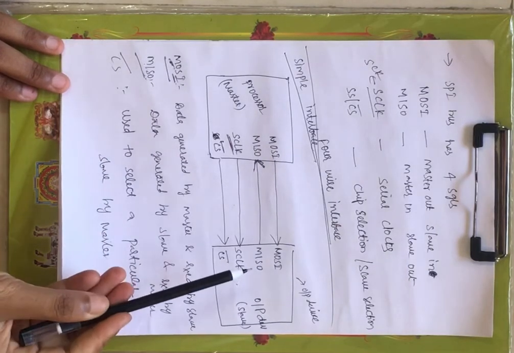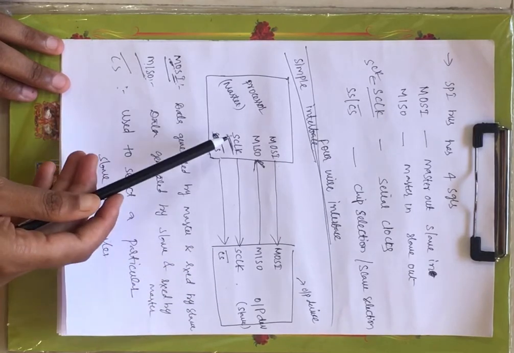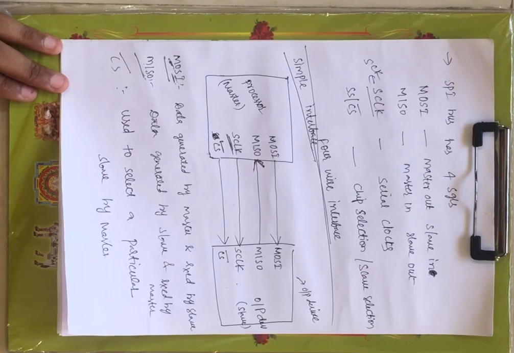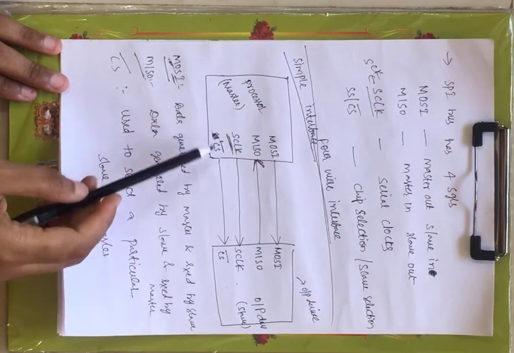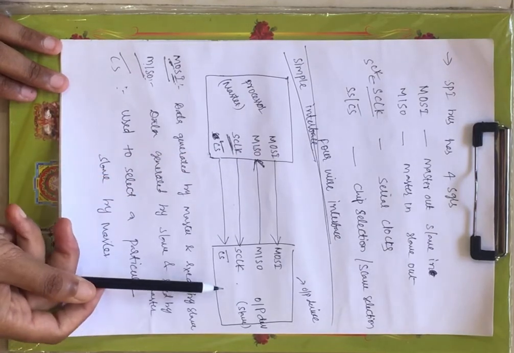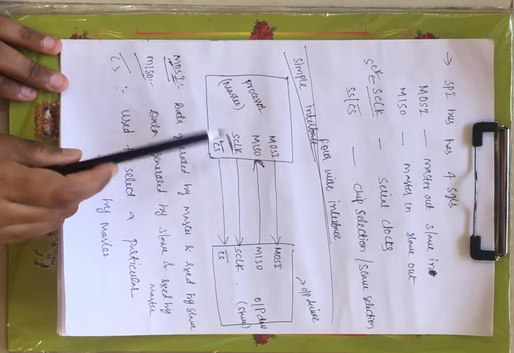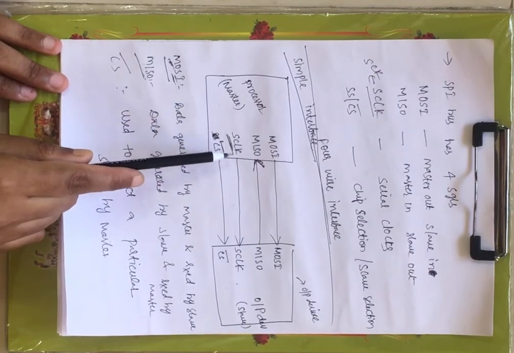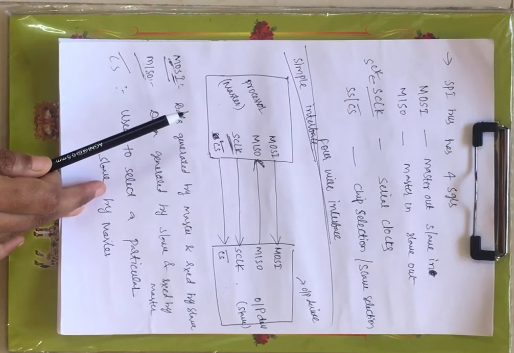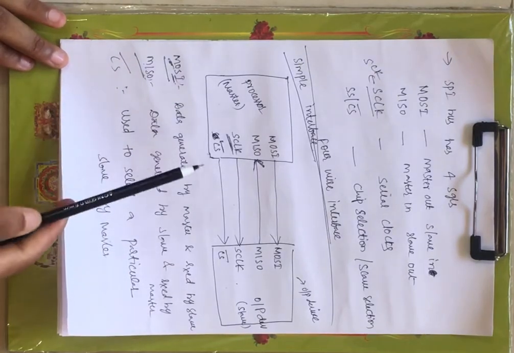Now MISO, master in slave out: the slave is generating the data, the master is receiving the data. That's why the direction is like this, right? Now a clock signal is generated by the processor. The clock is generated internally by the processor or the controller, and using this serial clock we are feeding the same clock to the slave. Since the same clock is maintained between the master and slave, it is synchronous communication, right?